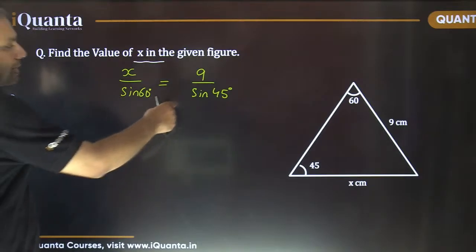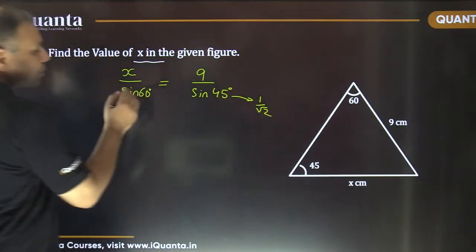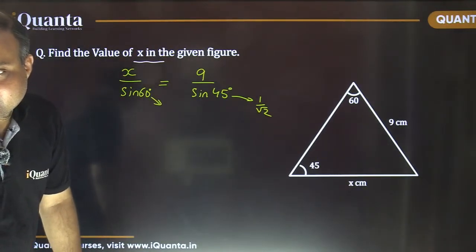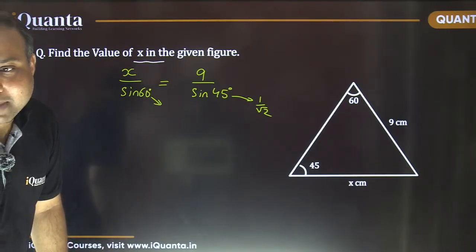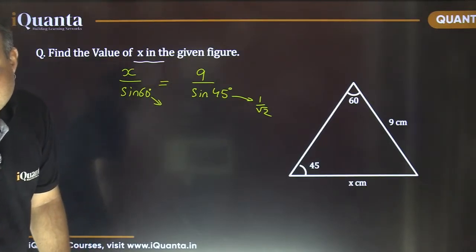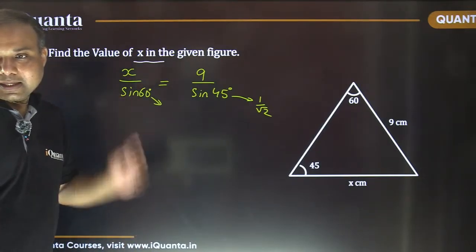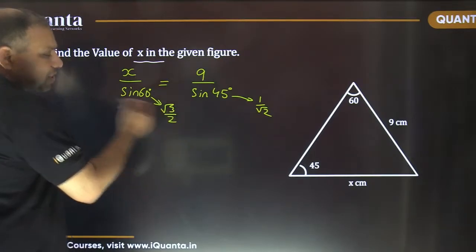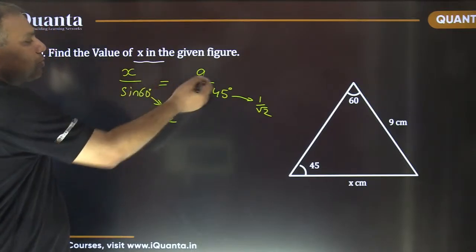So I hope you know that sin 45 is 1 upon root 2. And what about sin 60? Can you tell me in the comments what is the value of sin 60? Madhav, sin 45 is not 1 by 2, it is 1 by root 2. Yes, 1 by root 2, Madhav. And what about sin 60? Sin 60 is root 3 by 2. I mentioned it in the previous slide as well. Sin 60 is root 3 by 2. So just put these values and you will get your answer.